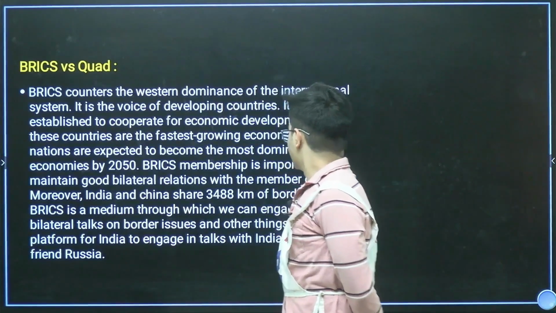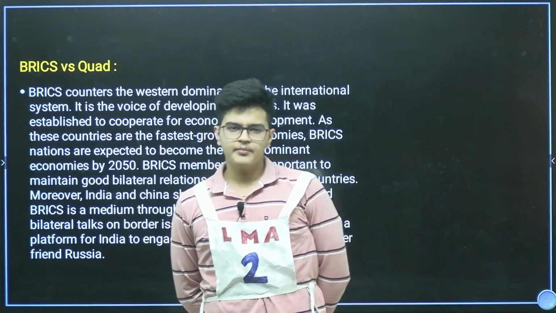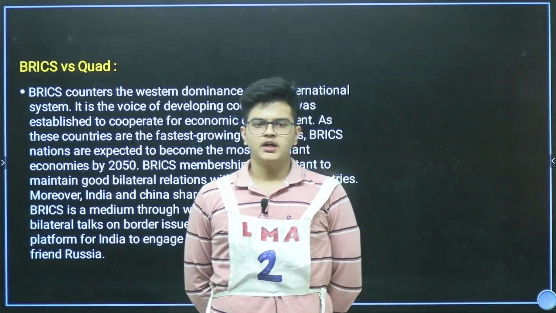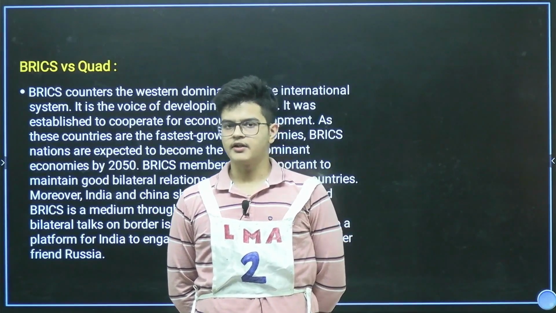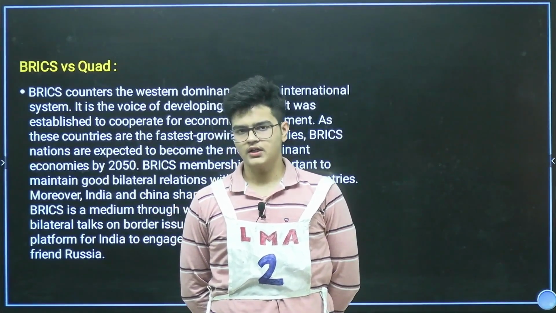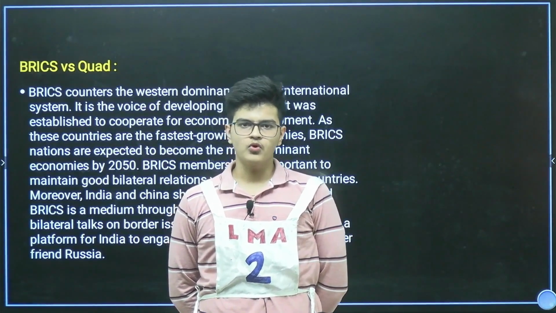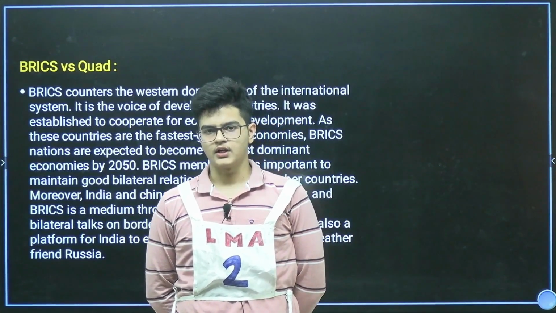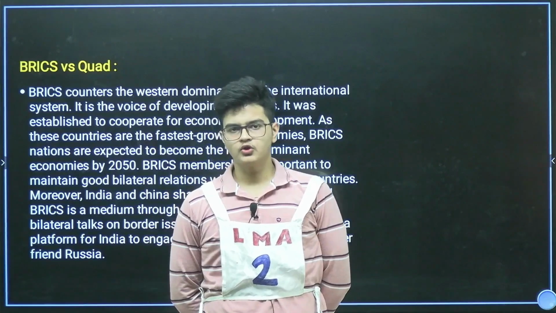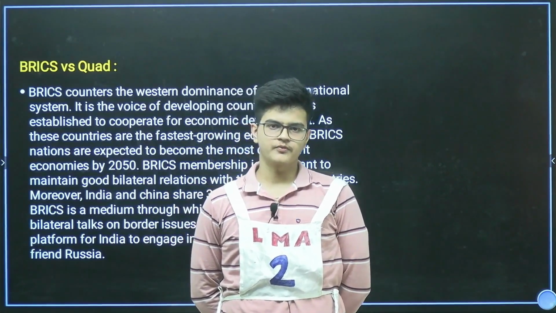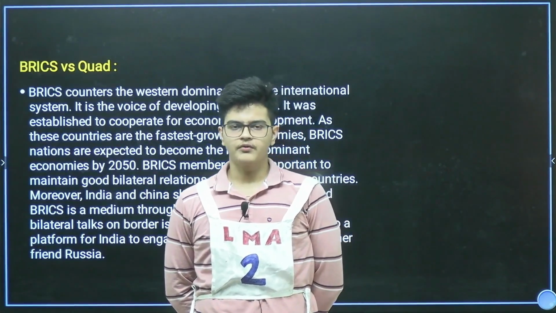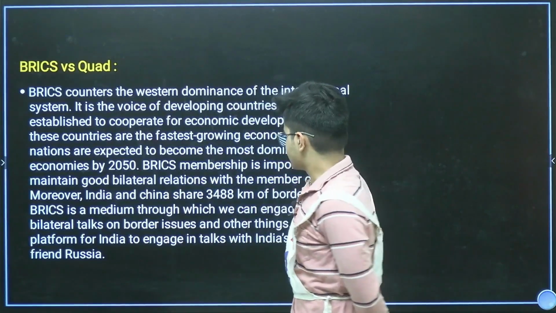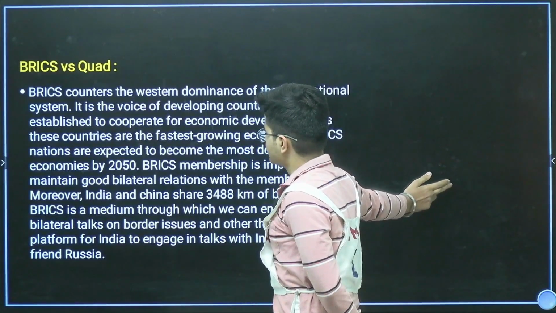And BRICS is important for India because India shares an approximately 3,500-kilometer border with China, and to promote a bilateral relationship, BRICS is an important factor for India. Moreover, BRICS is important to promote a bilateral relationship with Russia, who has been a friend of India since the past. Let's move forward.